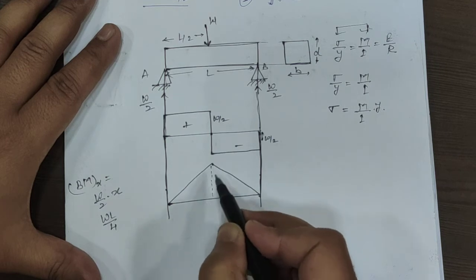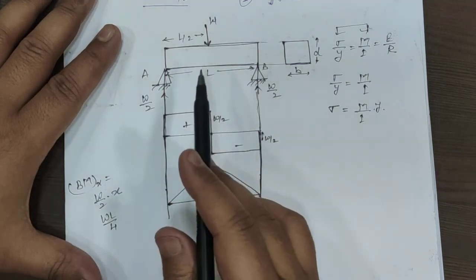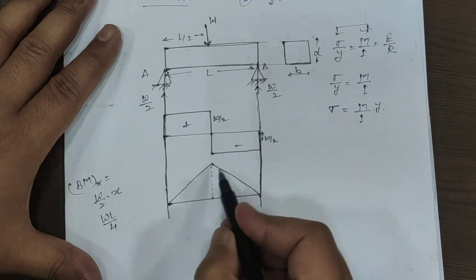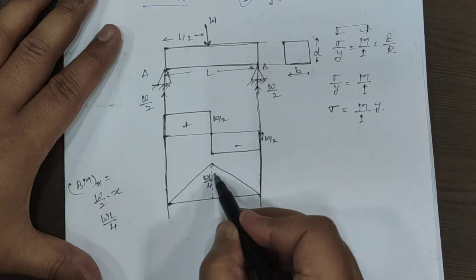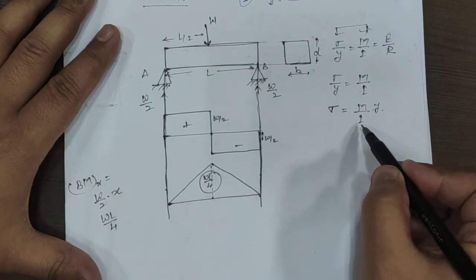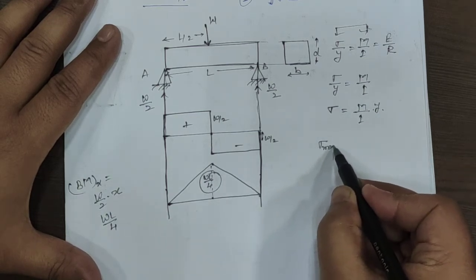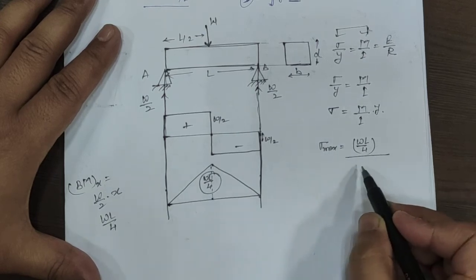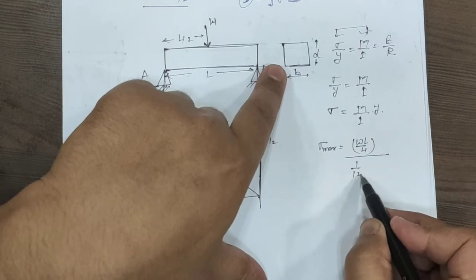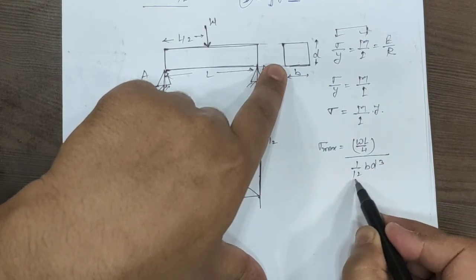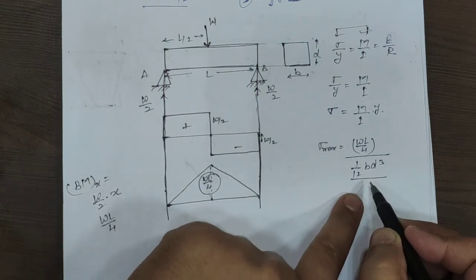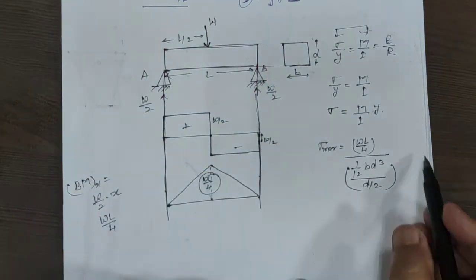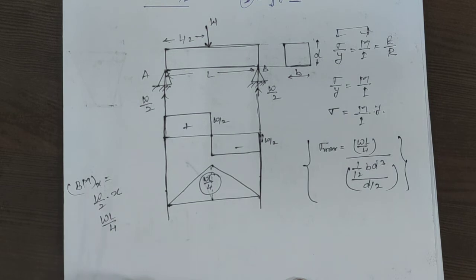We have to remember that in case of a simply supported beam subjected to a point load, the value of maximum bending moment is WL by 4. So this WL by 4 we are going to use in this equation. Sigma maximum will be equal to M by I by y, where M is WL by 4, I is 1 upon 12 B D cube, divided by y, which is the section modulus, and y maximum is D by 2.